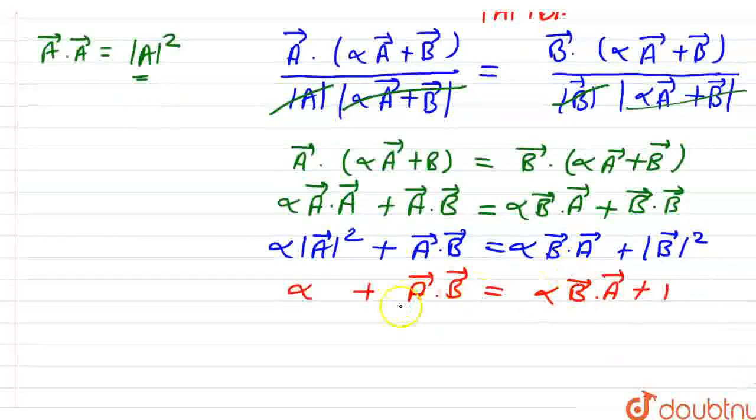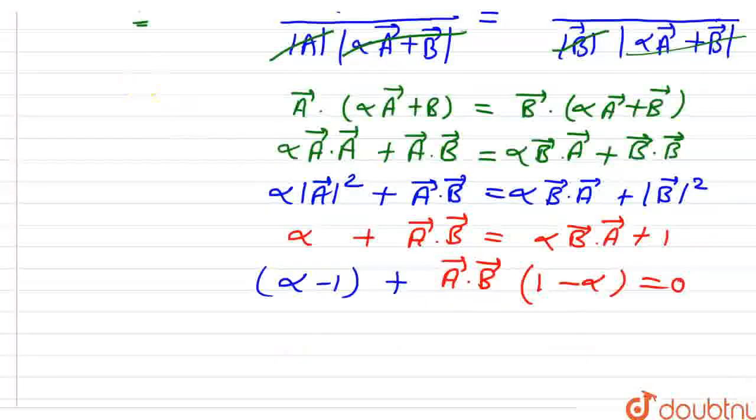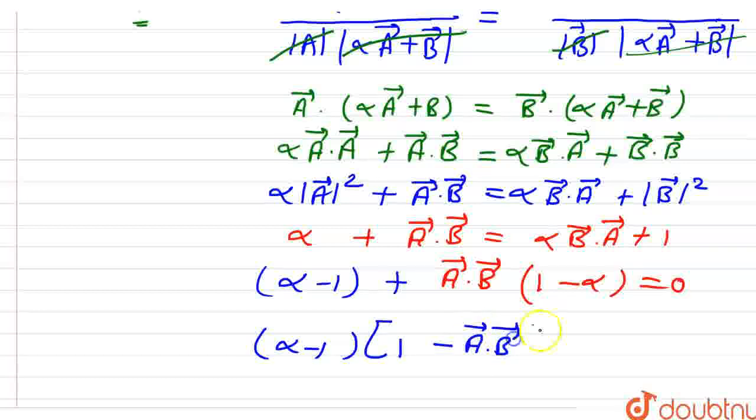If you take everything to the left-hand side, it becomes alpha minus 1, plus, taking a vector dot b vector common, a vector dot b vector multiplied by 1 minus alpha, equal to 0.